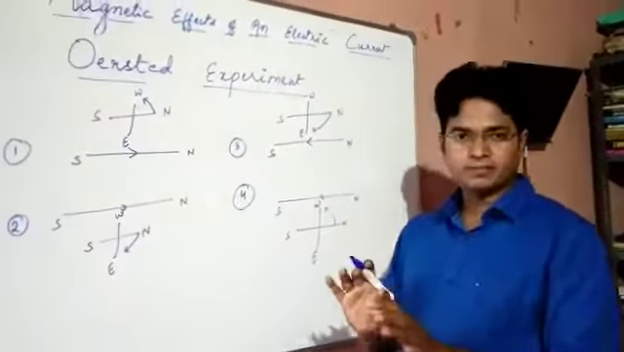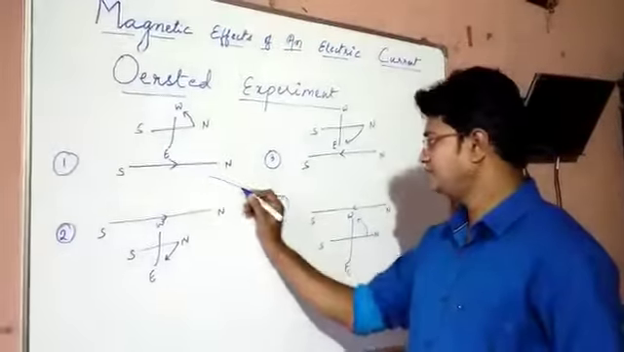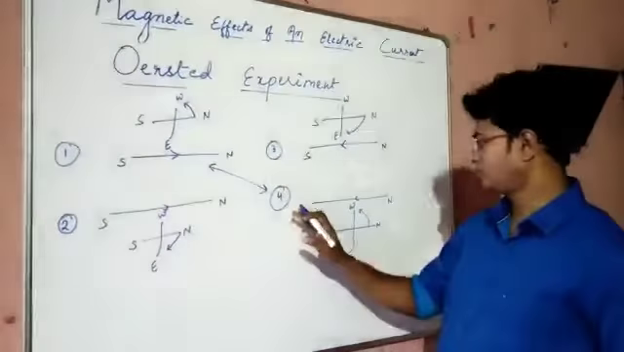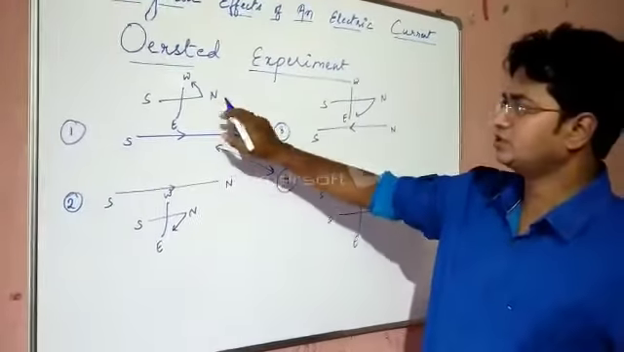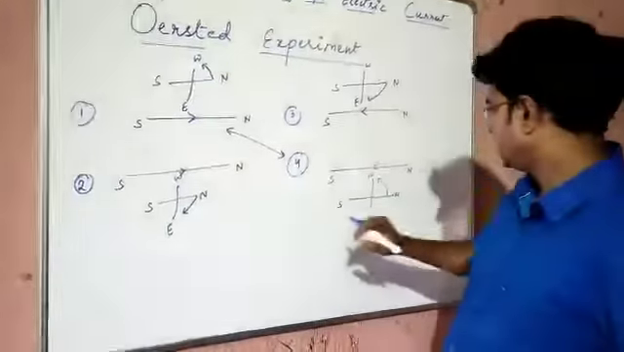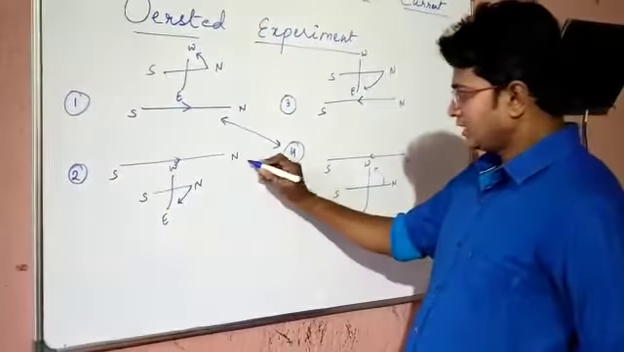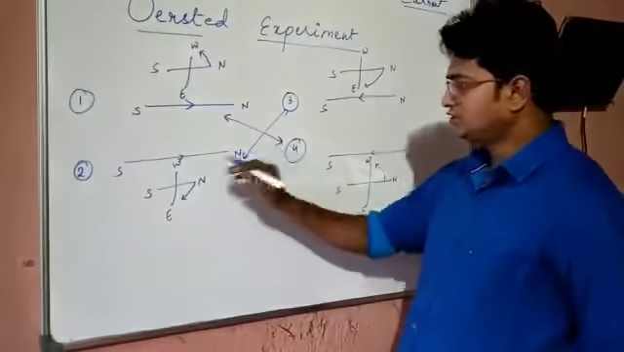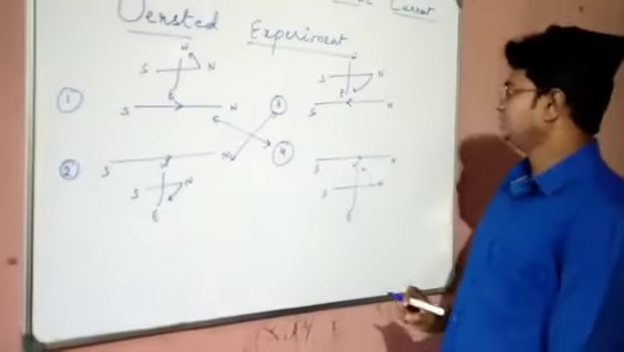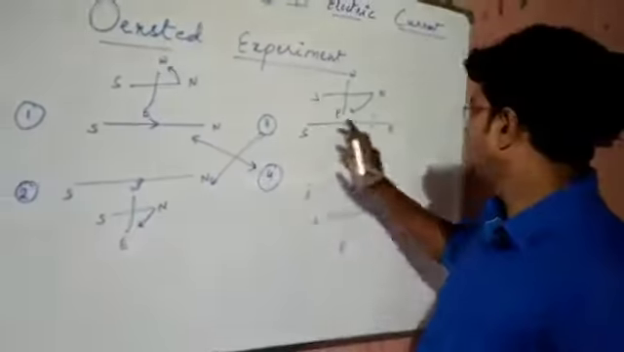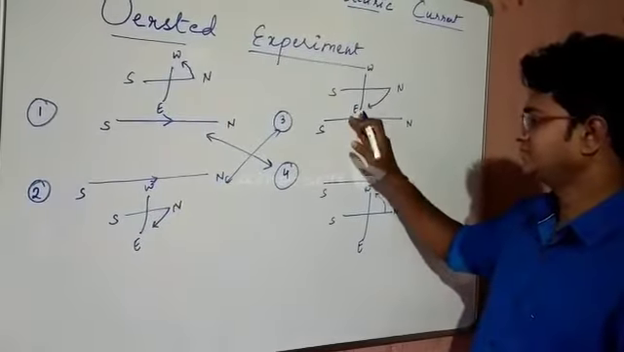Now, how you can remember these conditions? If you will see, outcome of condition 1 and condition 4 remains same. In condition 1 also it is going towards west. In condition 4 also it is going towards west. Result of condition 2 and condition 3 remains same. See, north pole is getting deflected towards east in both.